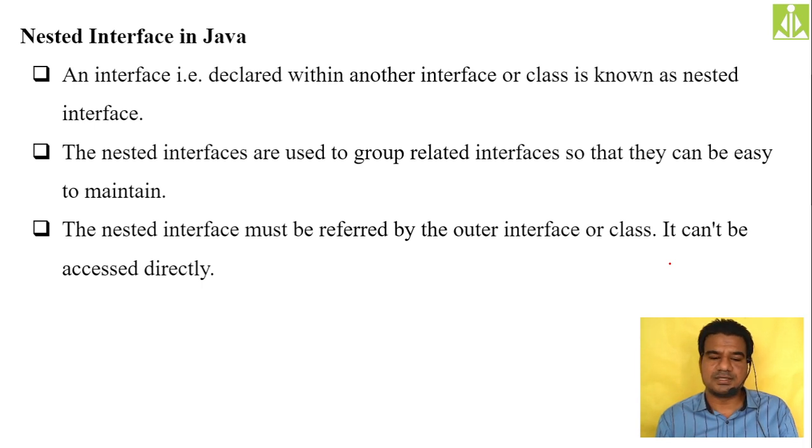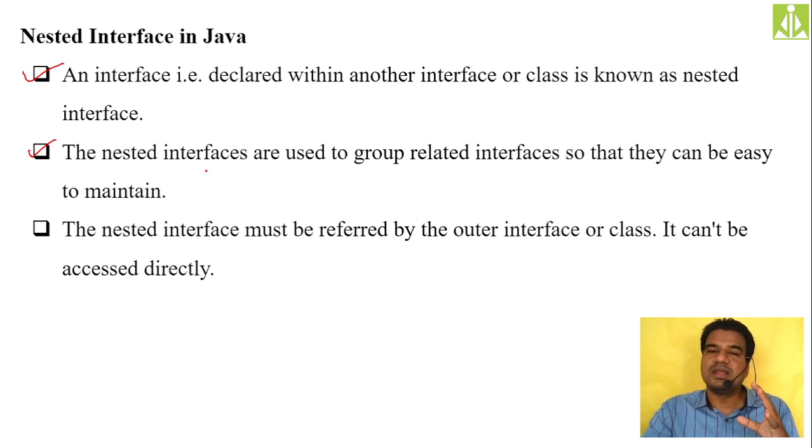In both cases, you have to depend on the outer interface or outer class in order to get access to the inner interface. With a complete picture and program example we will discuss this, no need to bother about it. An interface that is declared within another interface or class is known as a nested interface. If you put an interface inside another interface or inside a class, we call it a nested interface. Nested interfaces are used to group related interfaces so that they can be easily maintained. So if you want to maintain the interfaces or classes easily, we go for the nesting concept.